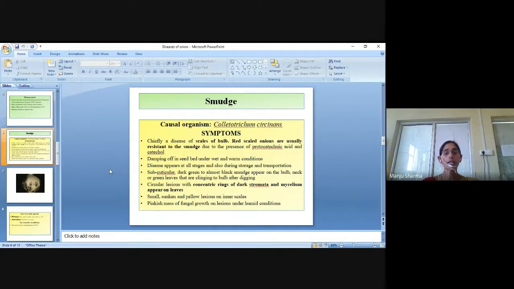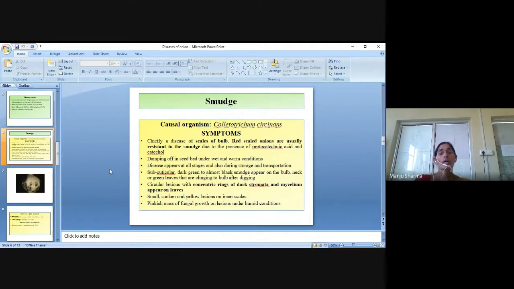Subcuticular dark green to almost black smudge appears on the bulb, neck, or green leaves that are clinging to the bulb after digging, and then circular lesions with concentric rings of dark stromata and mycelium appear on leaves.